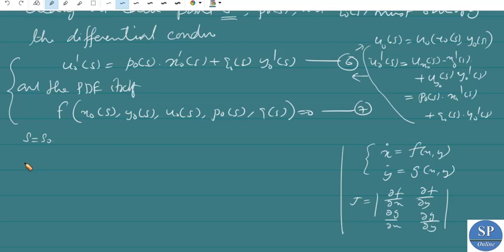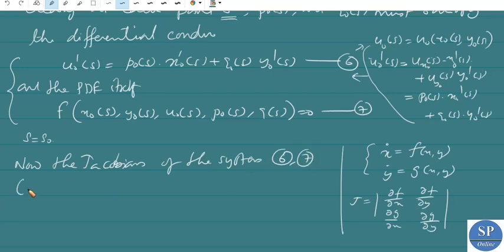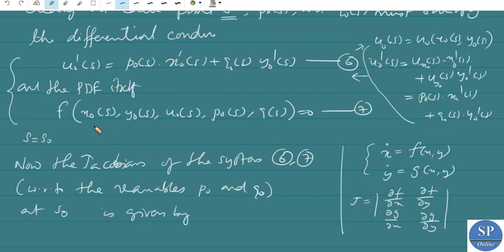Okay, so now the Jacobian of the system 6, 7 with respect to the variables p naught and q naught at s naught. Actually x naught, y naught, u naught are given numbers, conditions.